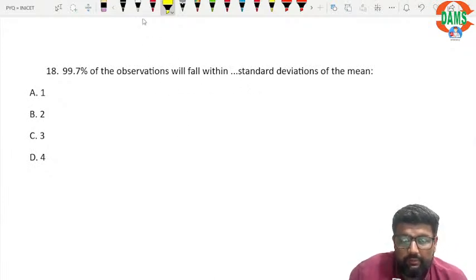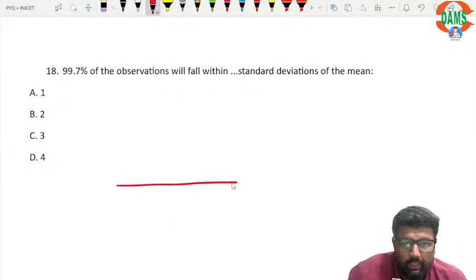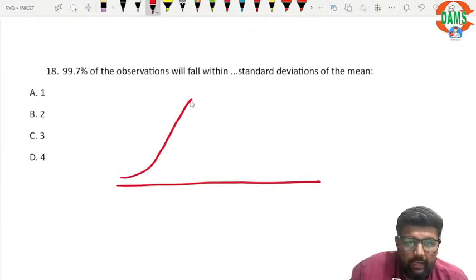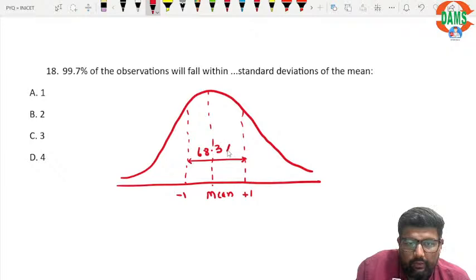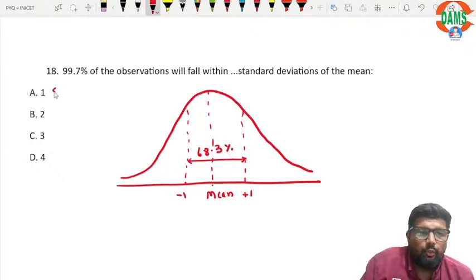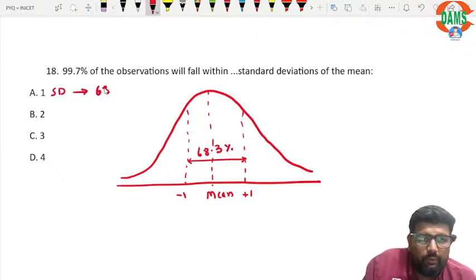99.7% of observations will fall within... Okay, so I am drawing the standard normal curve again, and the middle line here corresponds to the mean. One standard deviation covers 68.3%.